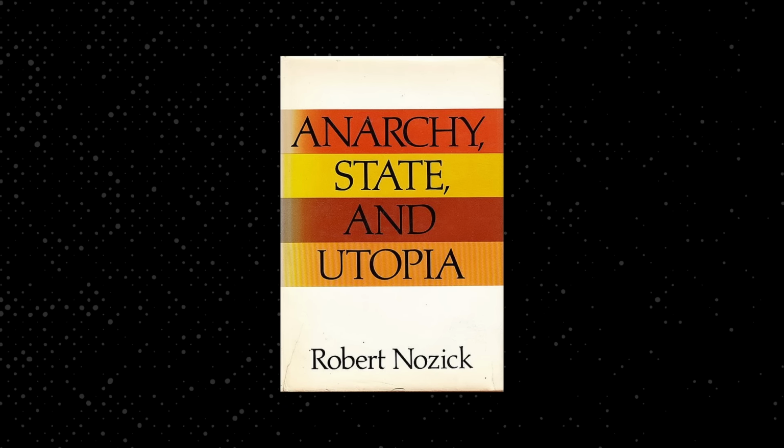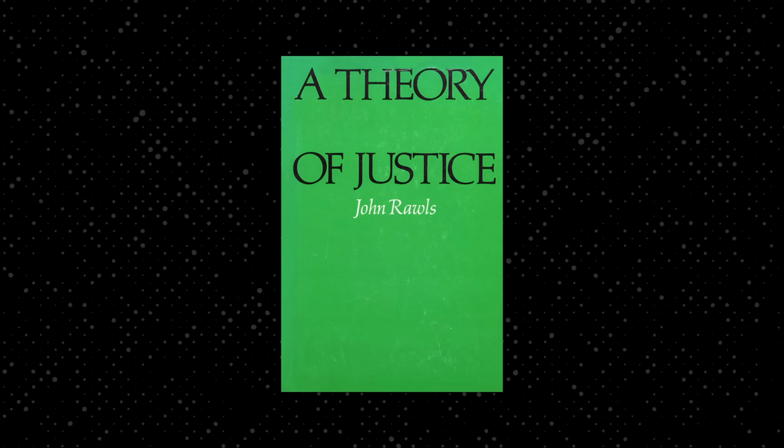Nozick develops his theory of justice in a book called Anarchy, State, and Utopia. And here, Nozick is developing a very libertarian view of justice. Nozick's theory is sometimes called the entitlement theory. And for our purposes, what's most interesting, though, is that it's a historical theory. So what it does is say that if we want to figure out if our current state of affairs is just, we have to go and trace back all of the steps in history through which property has been acquired and transferred. And when something unjust has happened, has it been rectified? Basically, to see if our current situation is just, we have to look backward and see how did we get here. This is contrasted with Rawls' theory, which he outlines in A Theory of Justice.